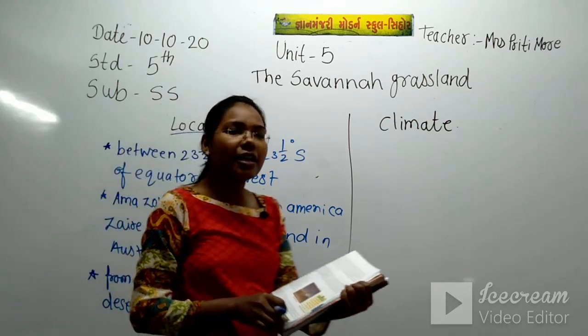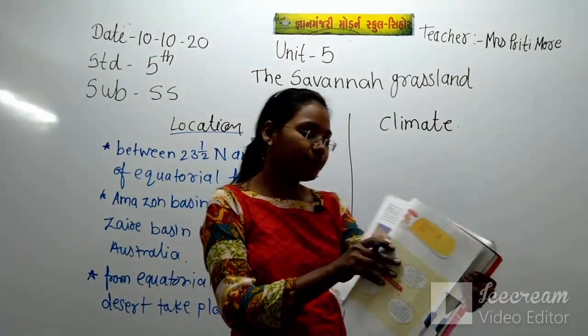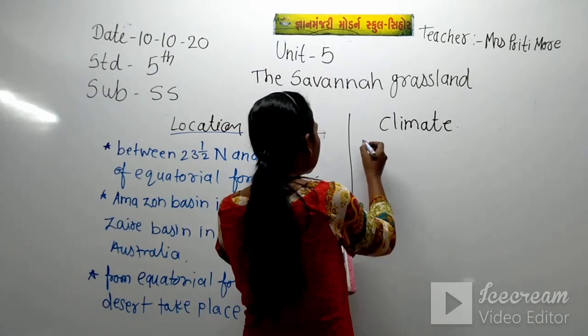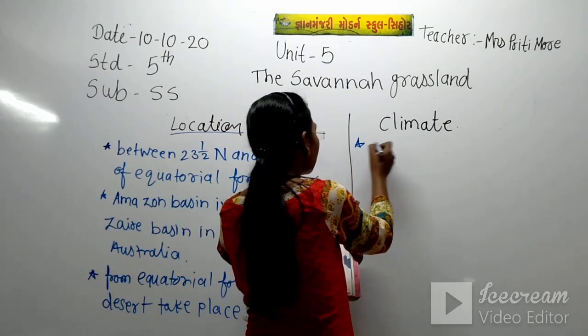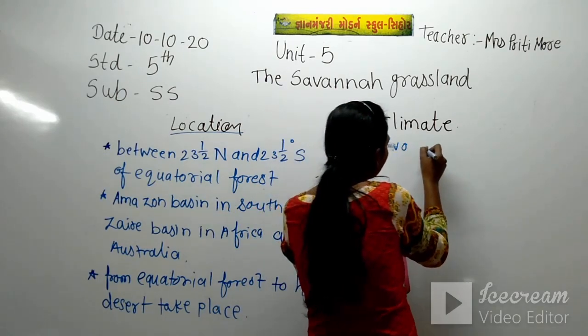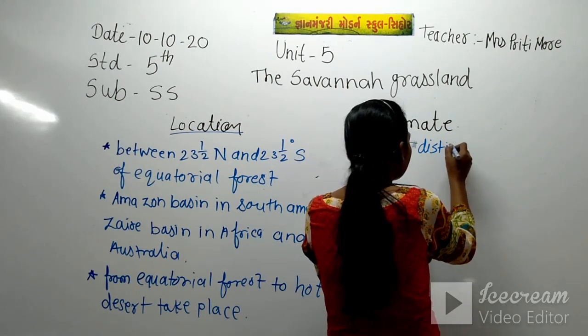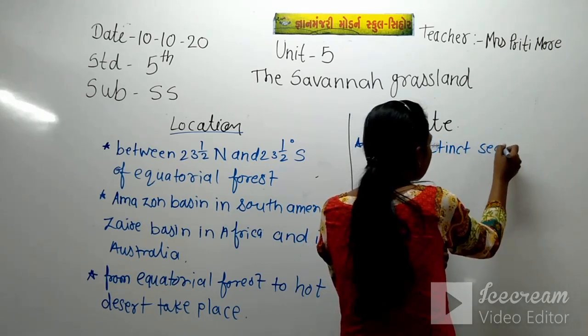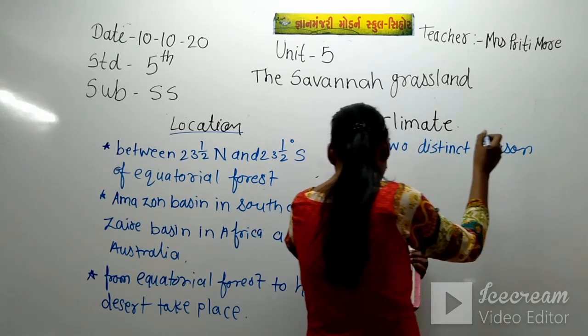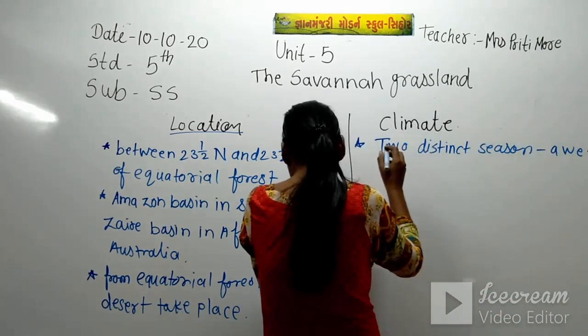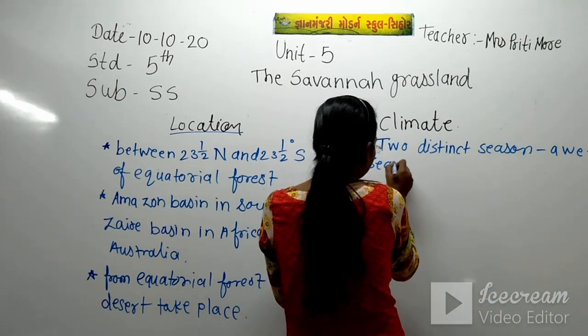Now we will write about the climate. So in the climate, two distinct seasons are there: first, a wet season and a dry season.